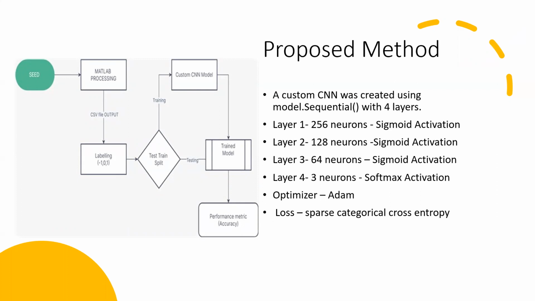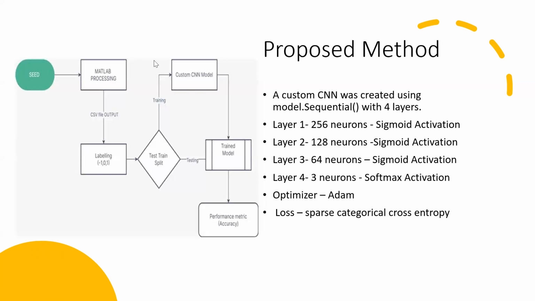Initially the data is in a 3D format, which consists of a 2D matrix of 62 electrodes and the time duration of the movie clip and the trial they have taken. This whole matrix has a label, which again makes it three-dimensional. So we are converting it into a 2D format using MATLAB so that we can use Conv2D layers for processing this data. We are labeling the data as -1, 0, and 1.